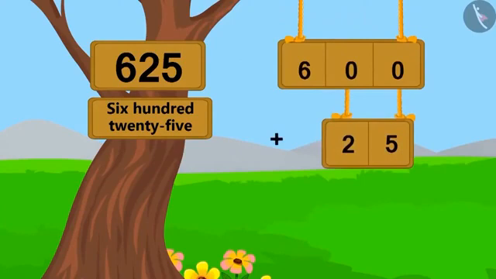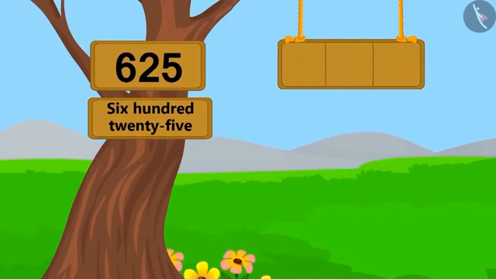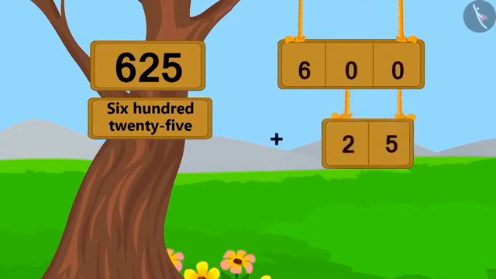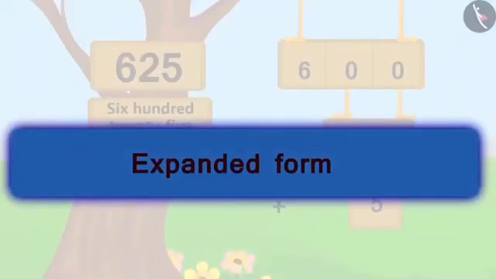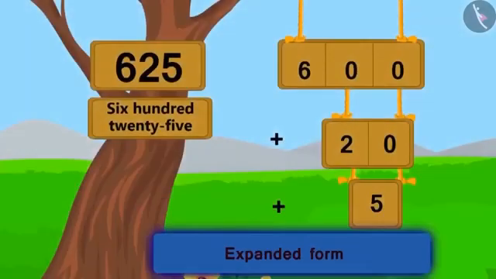In other words, we can say that 625 is 25 ahead of 600. Now, by using the method of expanding two-digit numbers, we can also write 25 like this. Add 20 and 5. This method is known as writing in expanded form.